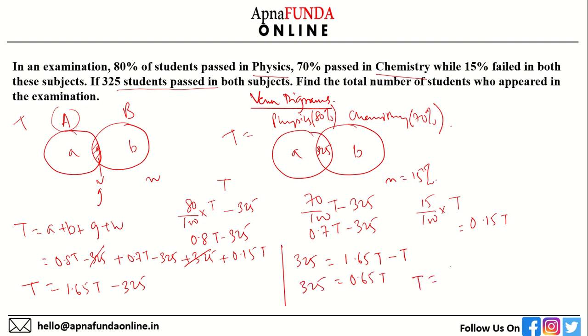So T will be 325 divided by 0.65. We just need to solve for this. 325 divided by 0.65 will be equal to 500. Our answer is 500, the total number of students who appeared for the examination.